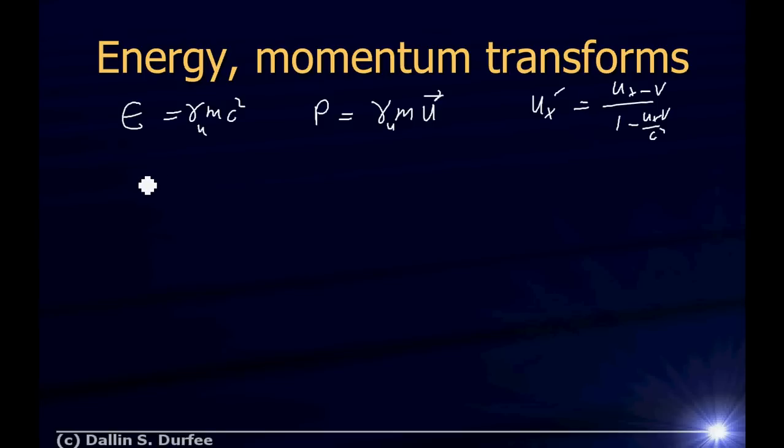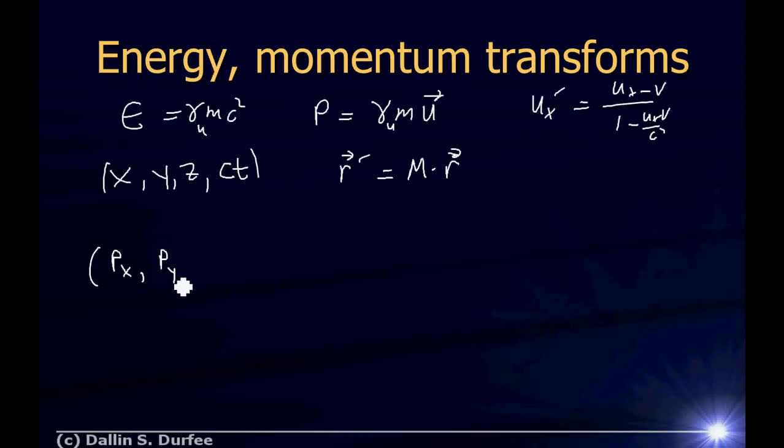But it turns out, if you want to sound really clever, remember how we did this thing where we said when I transform x, y, z, and time, if I multiply time by c, I get units of length, and I can think this is kind of one 4-component vector that transforms with a matrix, right? R prime is equal to some matrix operating on R, right? If you remember that from the previous video, it turns out you can do the same thing with energy and momentum. What you do is you make a vector with your 3 components of momentum, px, py, pz, and then if you take the total energy and divide it by c, you get units of momentum.